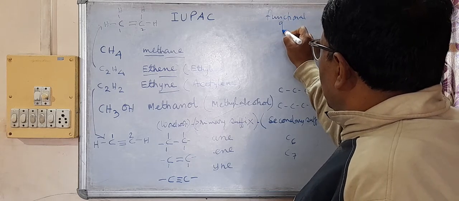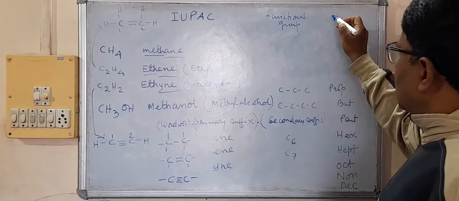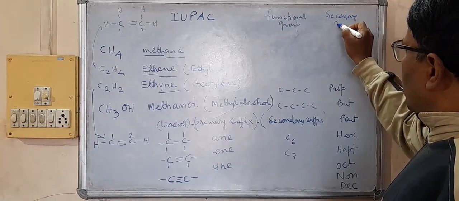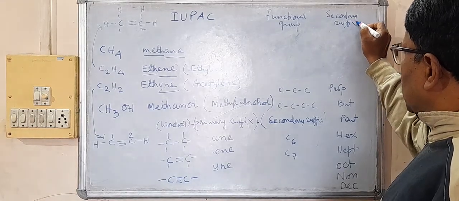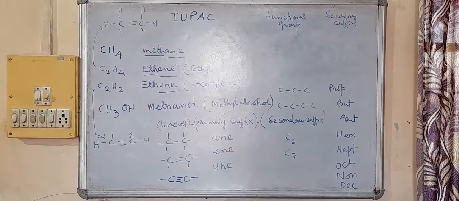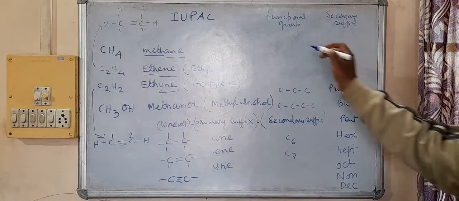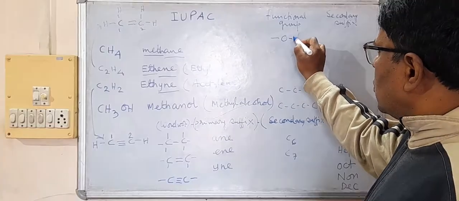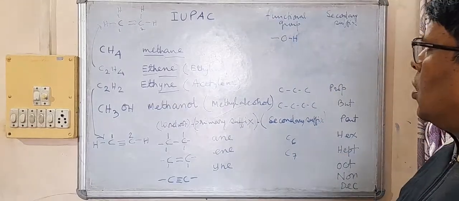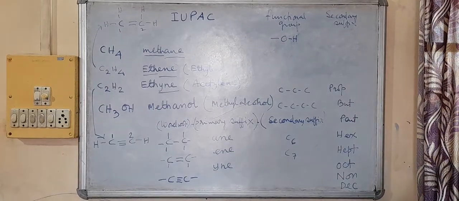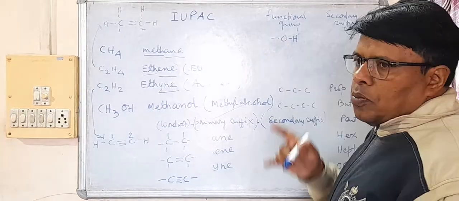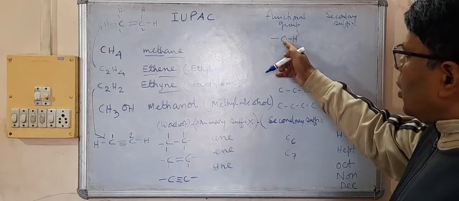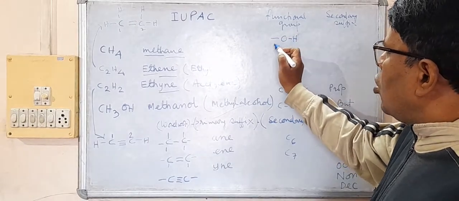Functional group and secondary suffix. Say one functional group is OH. We will see in organic compounds this group may be there, and the name of this group is the alcohol functional group.